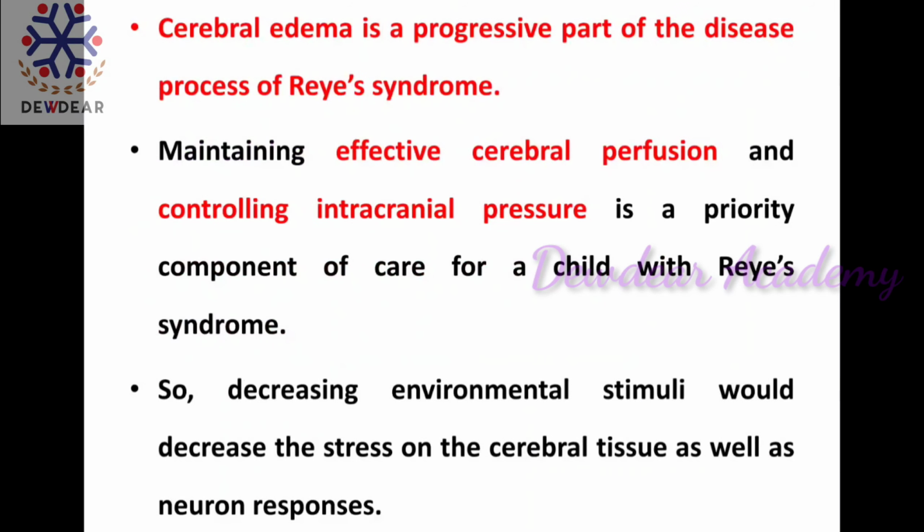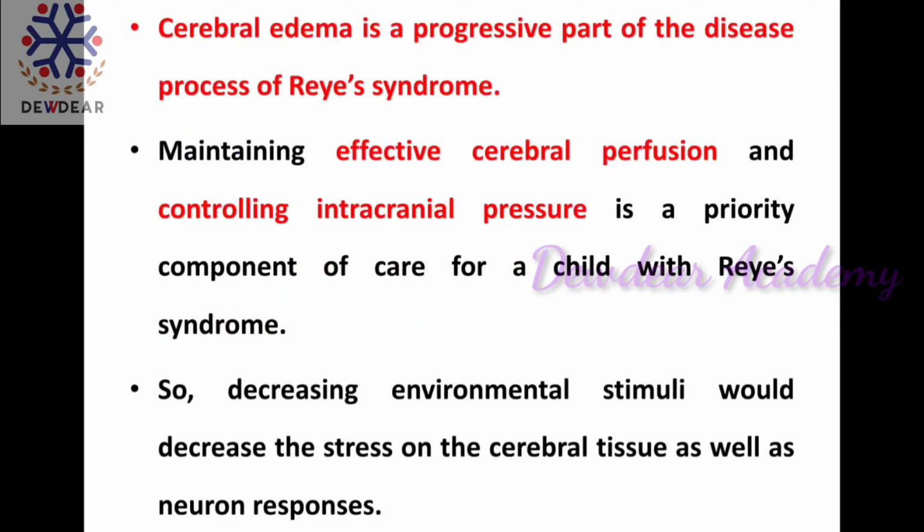Cerebral edema is a progressive part of the disease process of Reye's syndrome. Reye's syndrome is a disease primarily affecting children who are recovering from viral illness, and the exact reason is not known, but it can be a reaction triggered by use of salicylate containing products for the treatment of viral infection, and it can cause brain swelling.